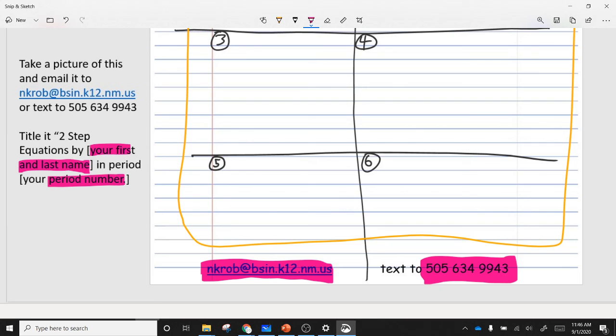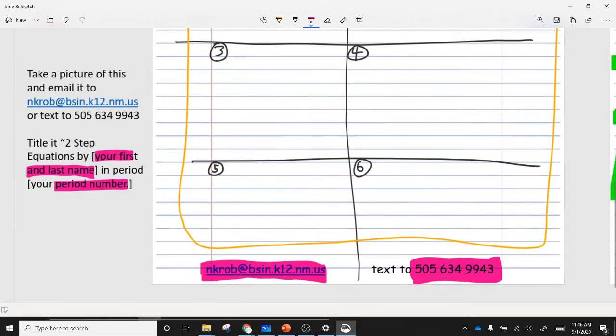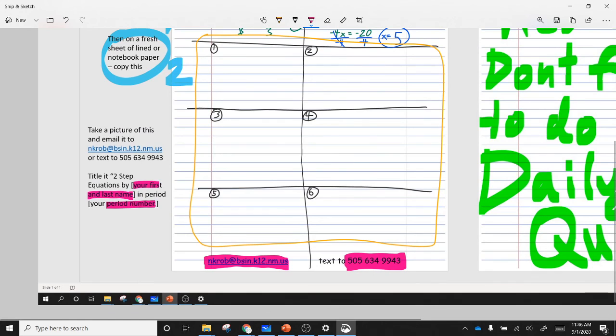So I'll let you guys get on to your Delta Math. Make sure you're showing your work and you're taking a picture of it and then sending it to me. Some of you guys already did. I offered some extra credit just to test out how this would work. But please flood my inbox and my email. As you guys are getting into this, if you have any questions, make sure you ask.